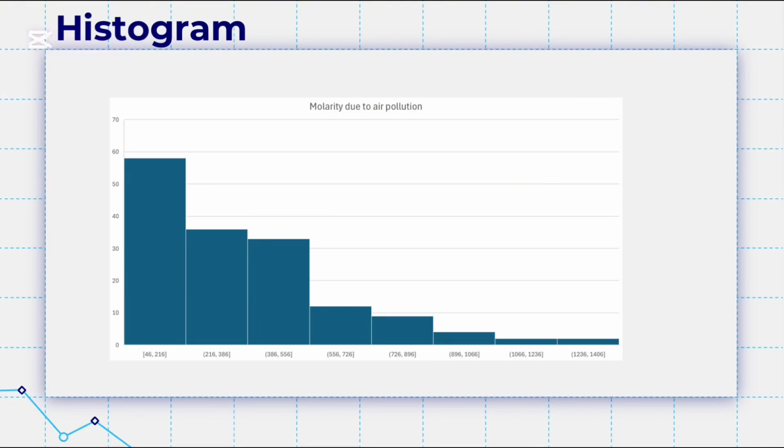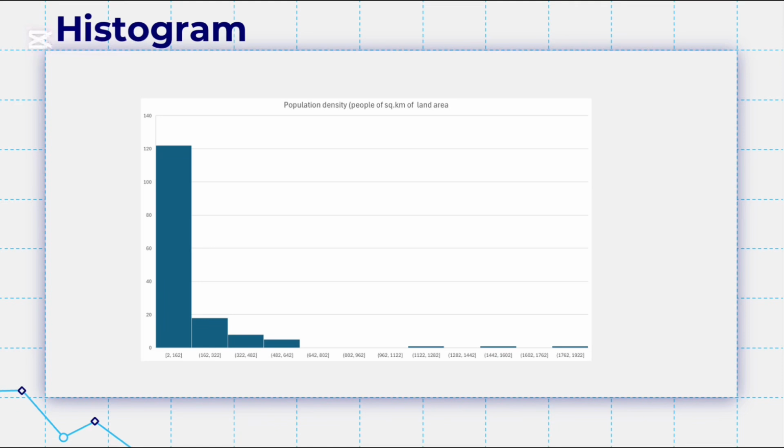259.7 reflects extreme variability. The population density histogram shows pathological right skewness. 140 regions, 89.2%, cluster in the lowest bin, 2 to 318.67 people per square kilometer, while bins above 635 people per square kilometer collectively contain just 3 regions, 1.9%. This mirrors density statistics where the mean 145.7 exceeds the median 78.5 by 85%, and the standard deviation 241.3 confirms outlier dominance.